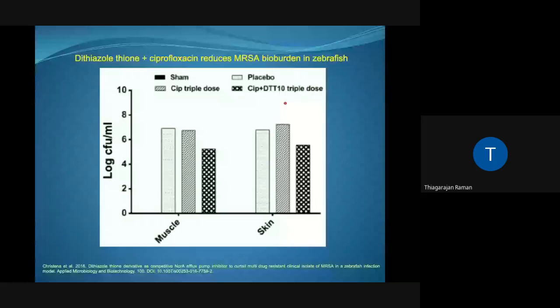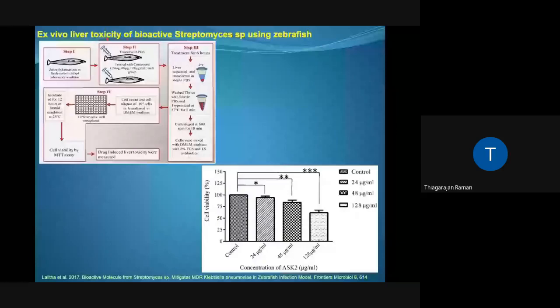This particular study was done with my collaborator Dr. Jayaprada, in which we slightly modified our compound toxicity analysis using an ex vivo liver toxicity assay. The idea here was to isolate a metabolite from Streptomyces, which was named ASK2, and subsequently this compound was tested for toxicity. And cell viability was tested by MTT.